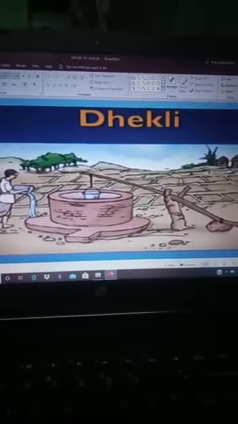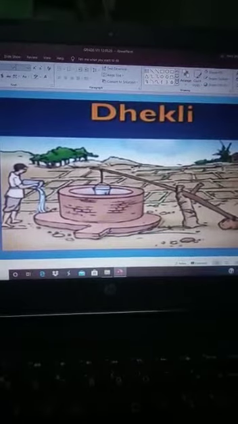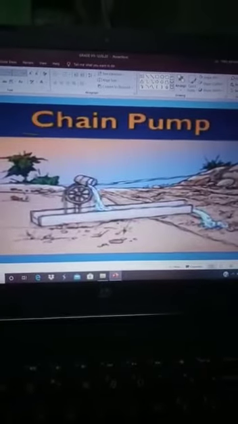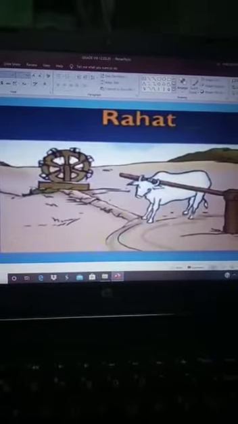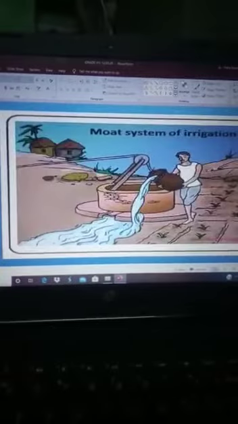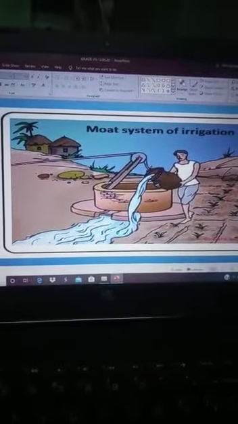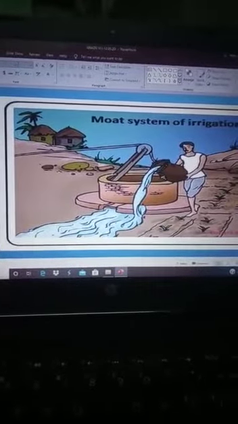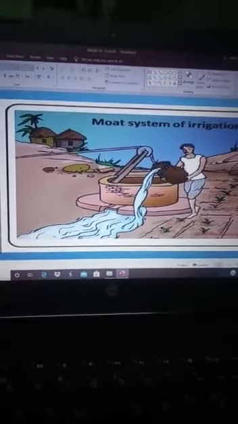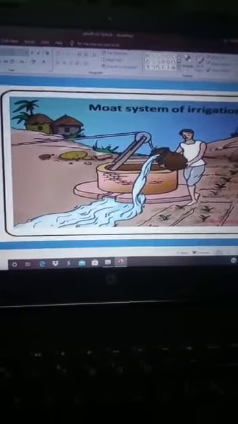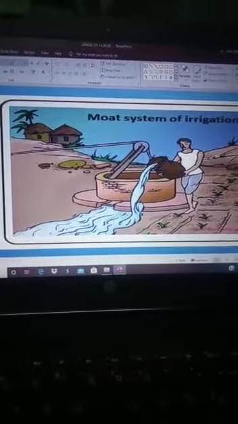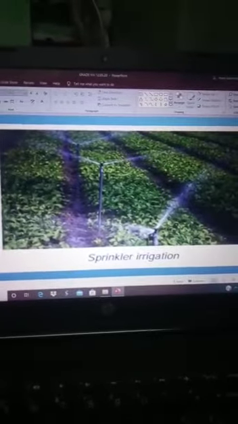In olden days, farmers used a lot of traditional methods to draw the water from the well. Here you are able to see Dekli, chain pump method, rat method and also mode system. In all these systems, they draw the water with the help of the pulley. They use the manpower or animal power, but it is a time consuming method. But nowadays, we are using the modern methods of irrigation.